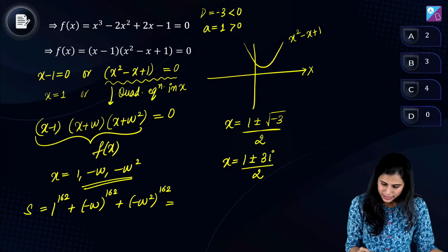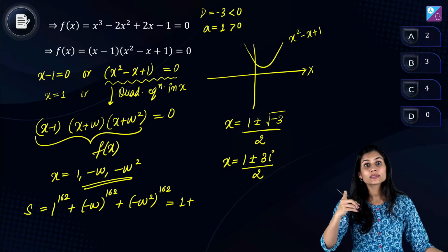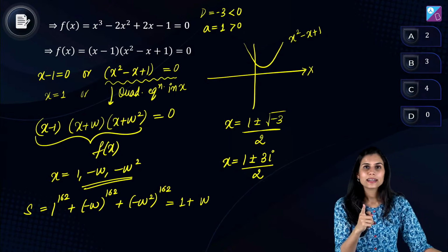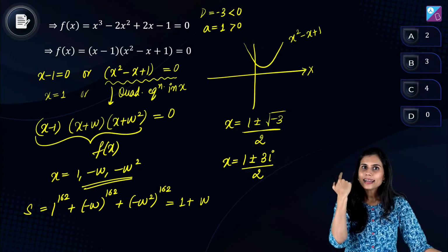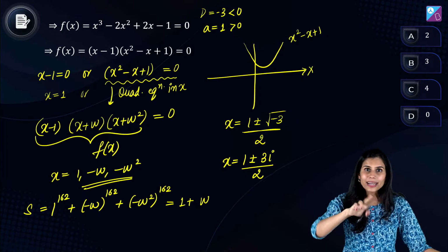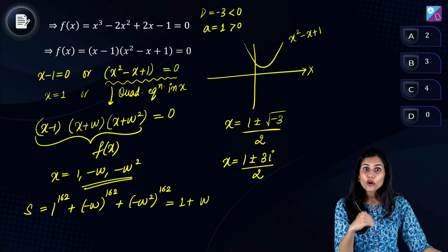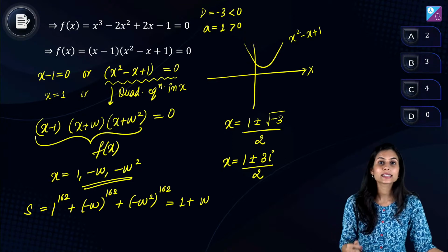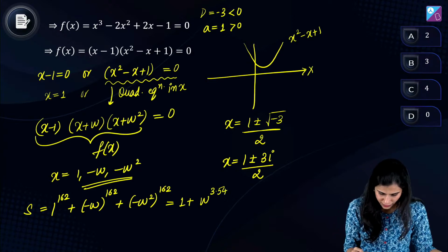So 1 की power 162 is 1, not a problem. Minus 1 की power 162 is again 1 because 162 is an even number. You are left with omega की power 162. And you know as a matter of fact, जब भी हमें higher powers of omega calculate करनी पड़ती हैं, तो our agenda, our task is to actually reduce it using multiple of 3. Why? Because we know omega cube is 1. And fortunately 162 is a multiple of 3. It is 3 times 54. Correct? So I'm going to write this as 3 times 54.